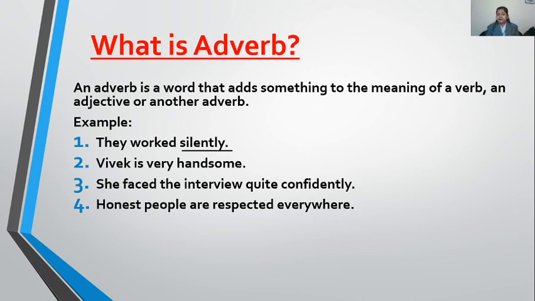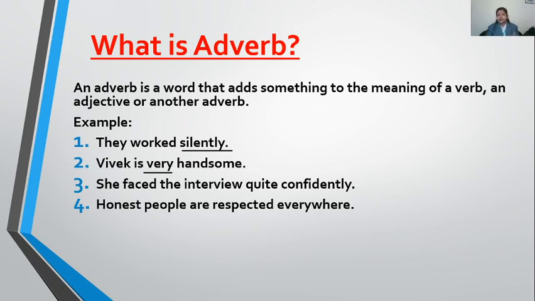Here, children, handsome is an adjective because it is describing a noun, Vivek. Okay. So how handsome is he? He is very handsome. This word very is describing an adjective here. It is adding more to the meaning of an adjective. So it is an adverb, because an adverb describes or tells more about an adjective also.